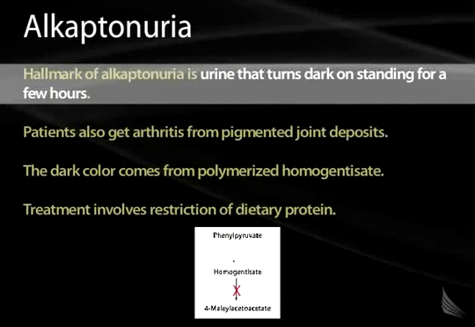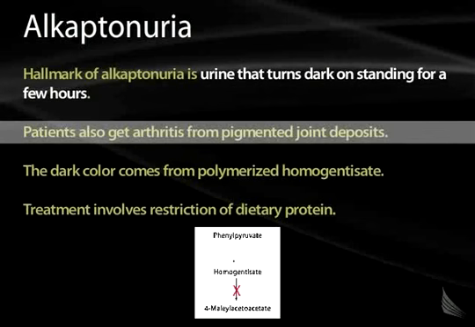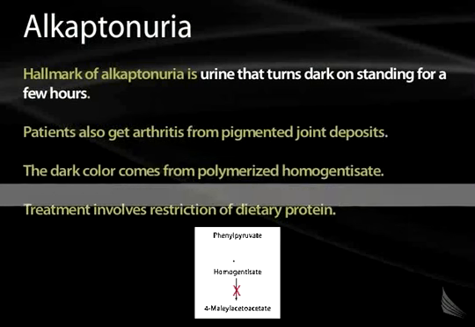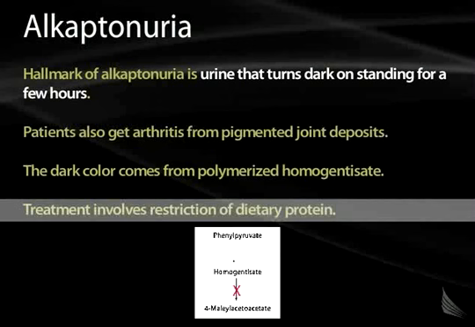The hallmark of alkaptonuria is urine that looks normal initially but turns dark on standing for a few hours. The patients also get arthritis from pigmented joint deposits, and that dark color comes from polymerized homogentisate. So you can treat this disease by giving a restriction of dietary protein, giving them a low-protein diet, especially a protein which is deficient in phenylalanine and tyrosine.